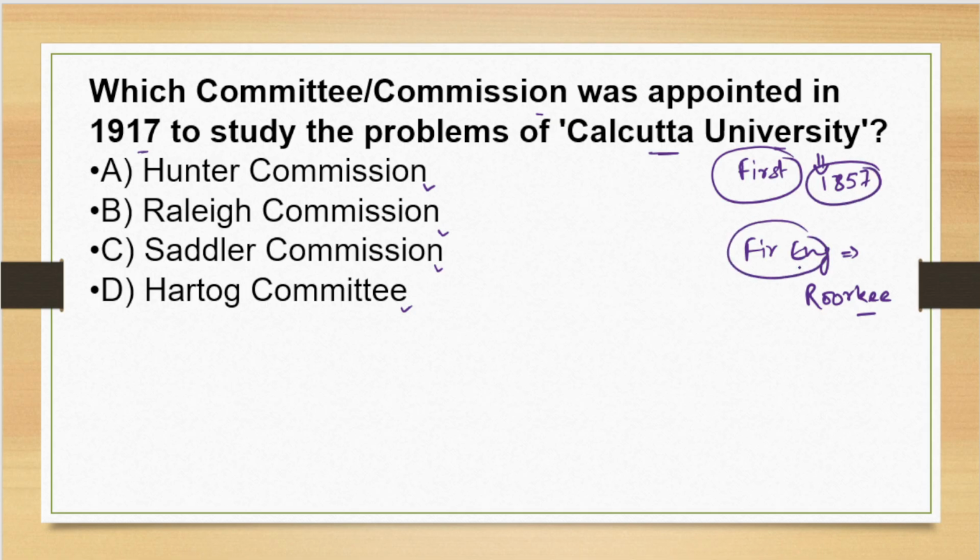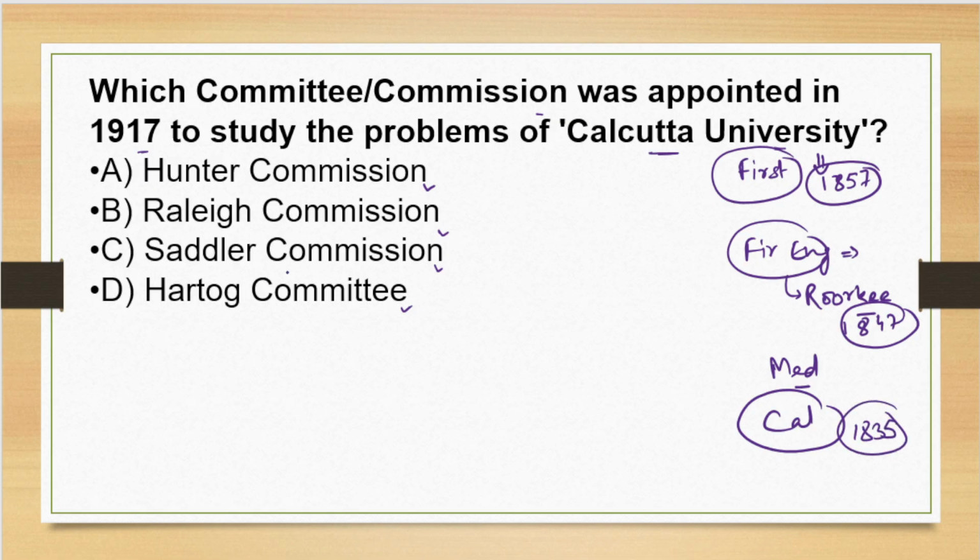First engineering college is Roorkee College, and it was built in 1847, right? 1847, Roorkee. And first medical college is Calcutta Medical College, right? Calcutta Medical College at 1835. Very important question.